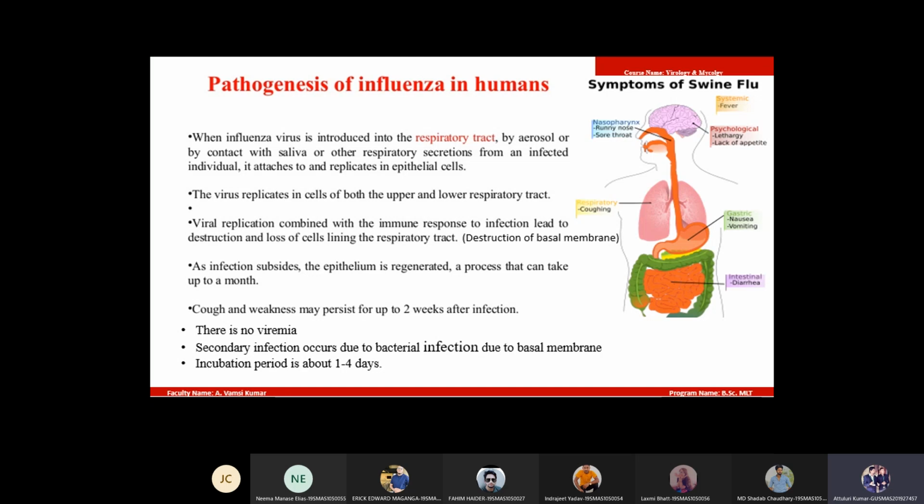Then psychological problems. Psychological means lethargy. Because of continuous coughing, the patient will become lethargic. Okay. His brain will become numb. Headache, he will get a headache. Write the signs and symptoms of influenza. So signs and symptoms are also completed.